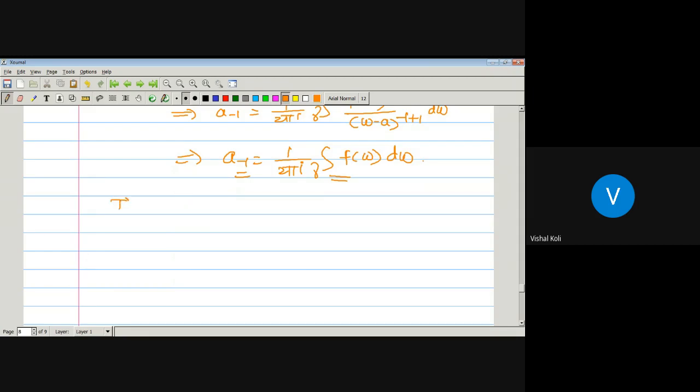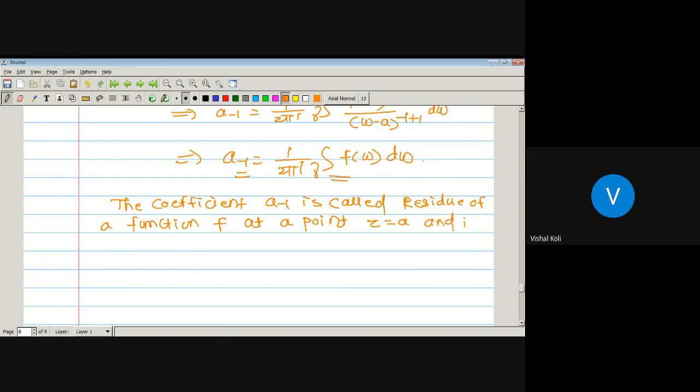So the coefficient a of minus 1 is called the residue of a function f at a point z equal to a, and it is denoted by the residue of f at a, which is equal to just a of minus 1.